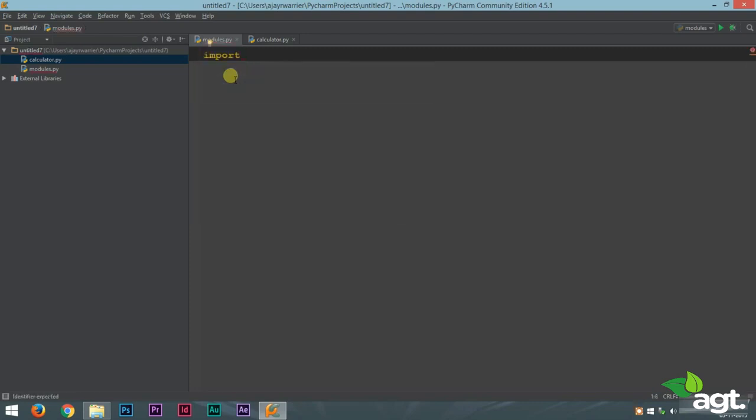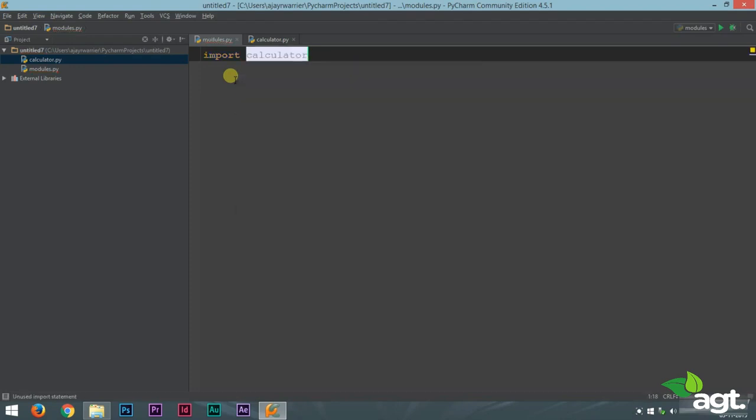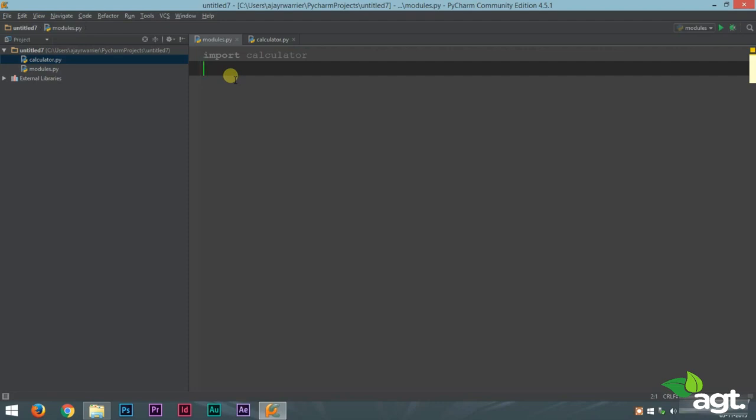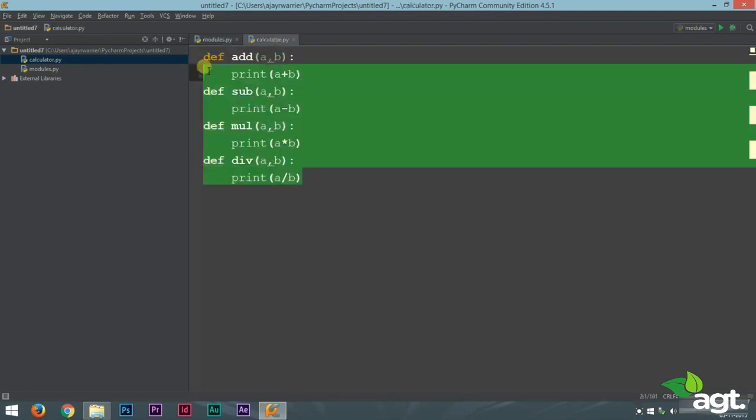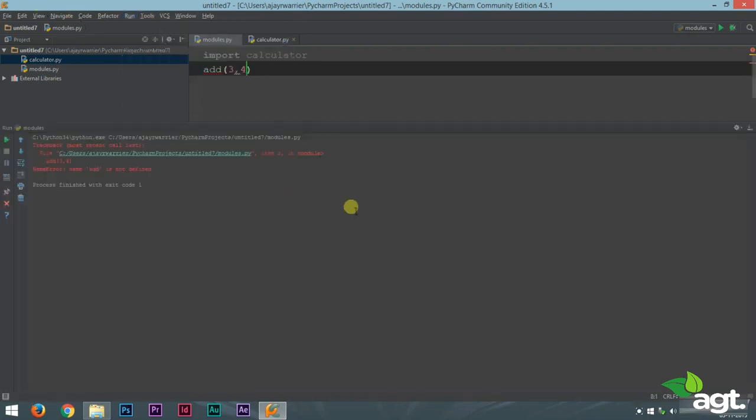Every Python file can be treated as a module. To import that module, all we have to do is type in import and the module name. This is equivalent to copy pasting all this code inside our new Python file. Now we could try adding two numbers using the function add 3, 4. Let's try running this. You'll see that it does not work.